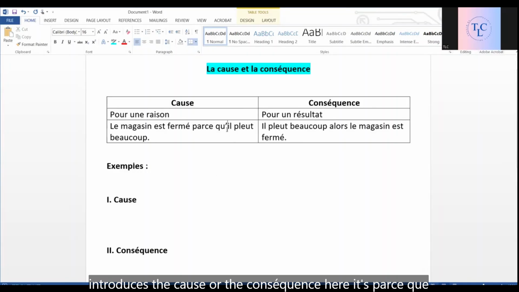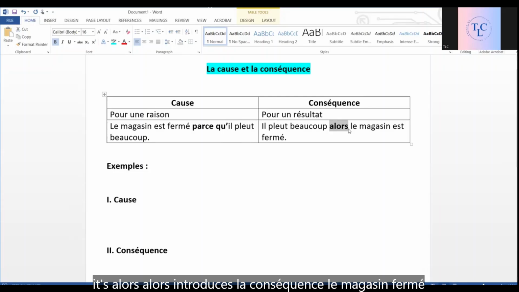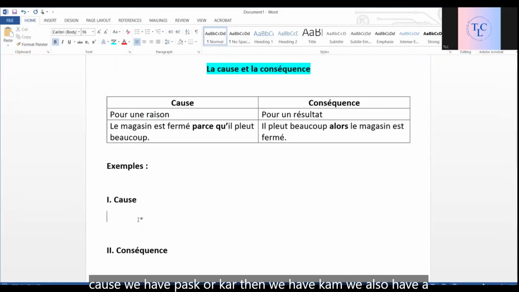Here it's parce que, right? Parce que introduces the cause, il pleut beaucoup. And here it's alors. Alors introduces la conséquence, le magasin est fermé. So these are the connectors, the linking words that we use. Okay, but these are not the only ones. We have more. To express cause, we have parce que